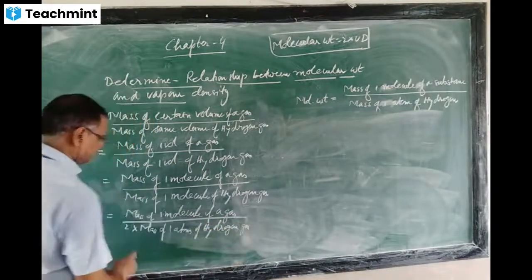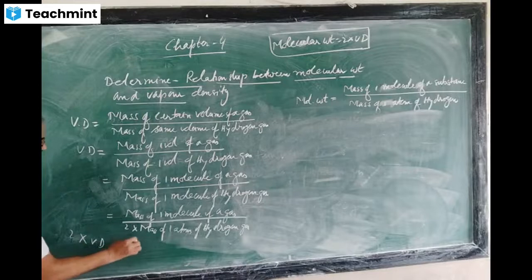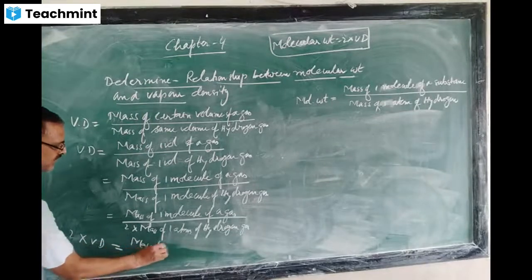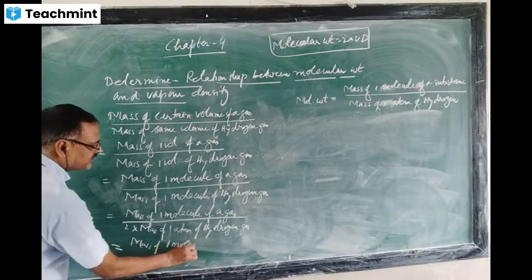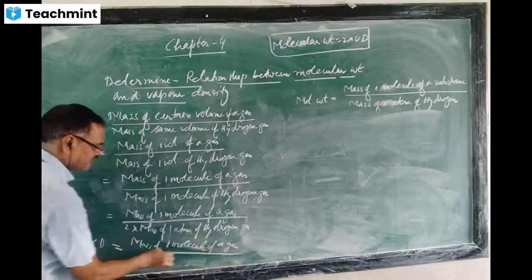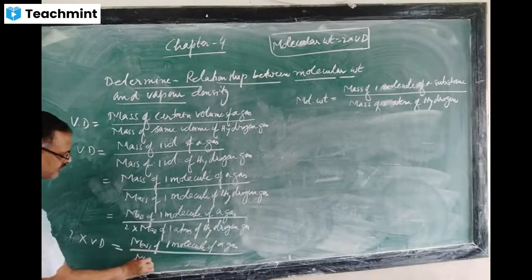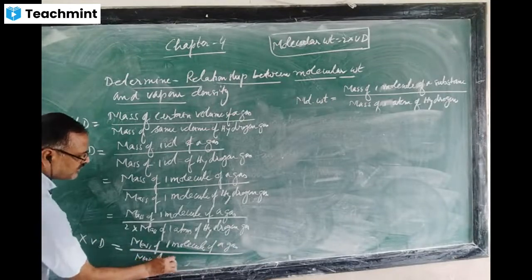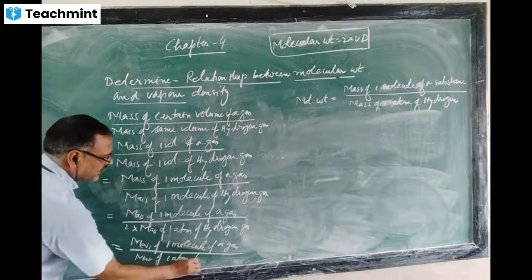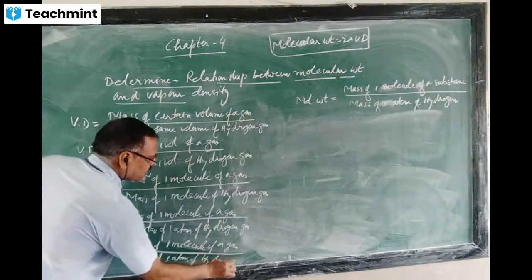So this 2 will come here: 2 into vapor density equals mass of one molecule of a gas divided by mass of one atom of hydrogen gas.